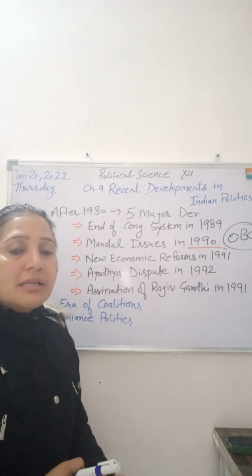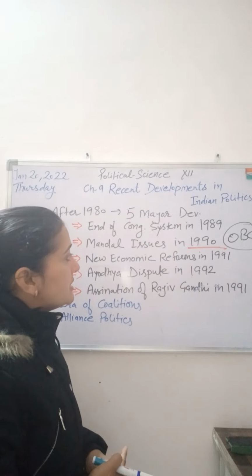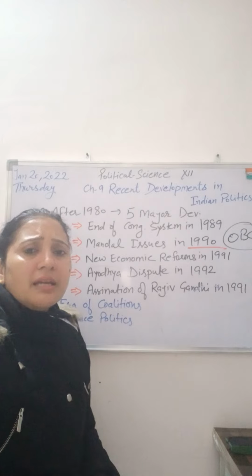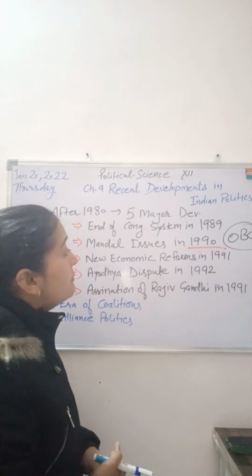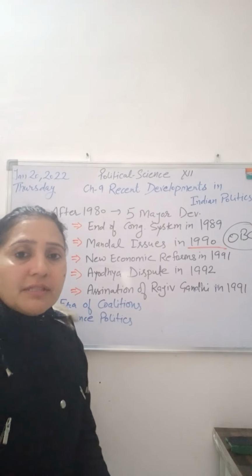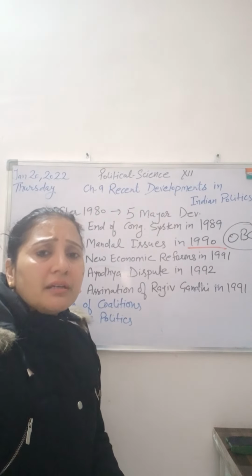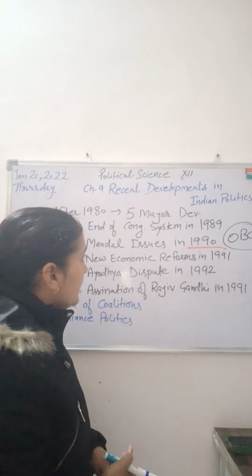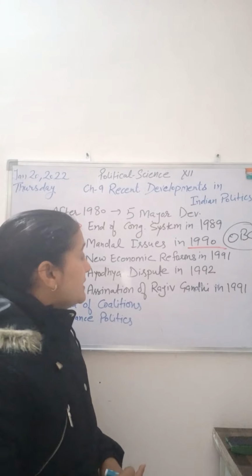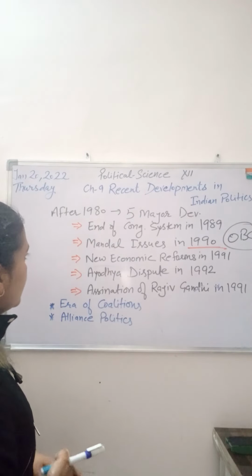When this Mandal Commission's report was implemented by VP Singh, there was turmoil in the country, there was violence. People who were in favor were supporting it, and some general categories, because they were the most affected by the implementation, since earlier SC/ST reservation was there, then this OBC reservation, so the number of opportunities decreased for general categories, so they were not willing to implement this. So there were clashes and disputes.